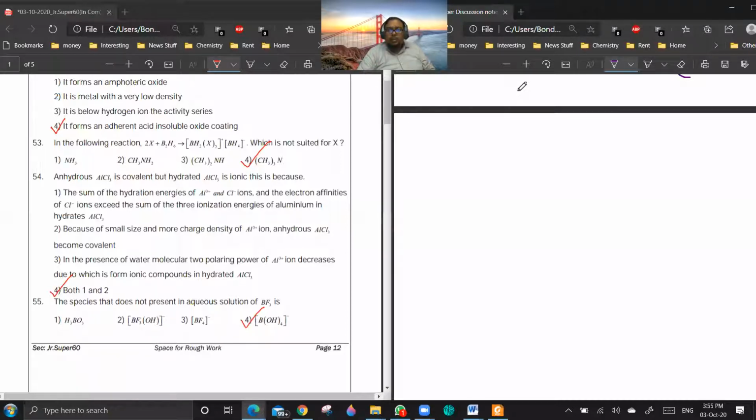So the bonds will be stronger. Generally, fluorides have very little tendency to undergo hydrolysis. So B(OH)4 minus will never be formed. Option 3.